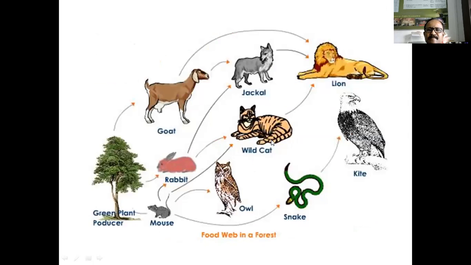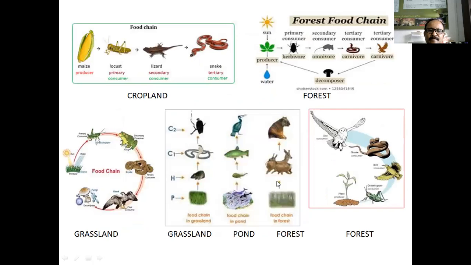Then food web in forest. These are lions. These are tertiary consumers. Okay, these are the kite and hawk. This kite and hawk, these birds are included in the grassland ecosystem, but this takes food from the forest ecosystem. Okay, ये lions जो है वो secondary consumer animal को खाएंगे. Okay, और अगर उनको primary consumer animal मिले तो वो उनको भी eat करेंगे. Means they intersect the trophic levels for taking their food. Okay, this is the food web in forest ecosystem.